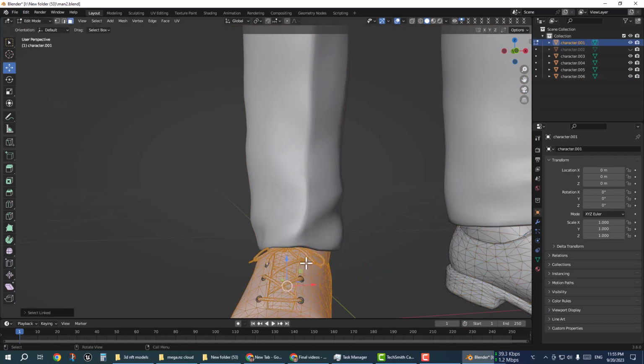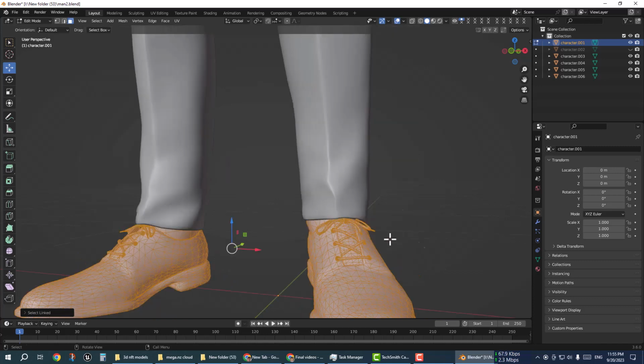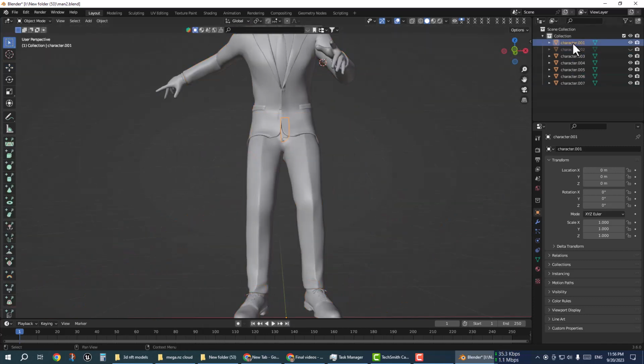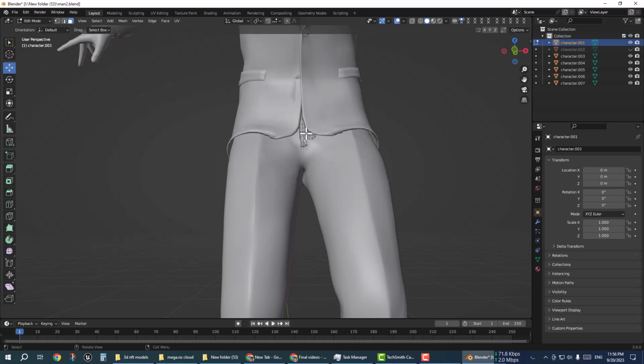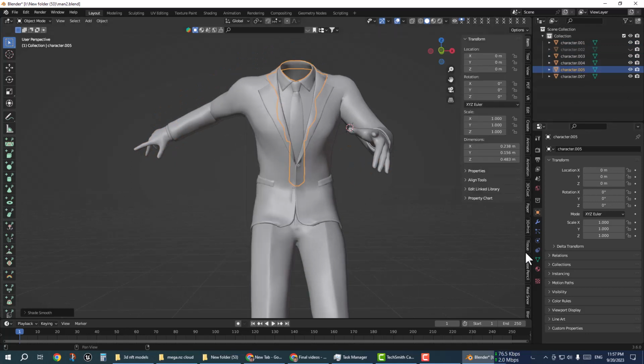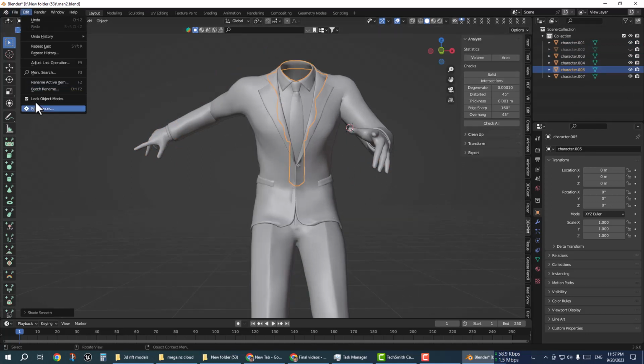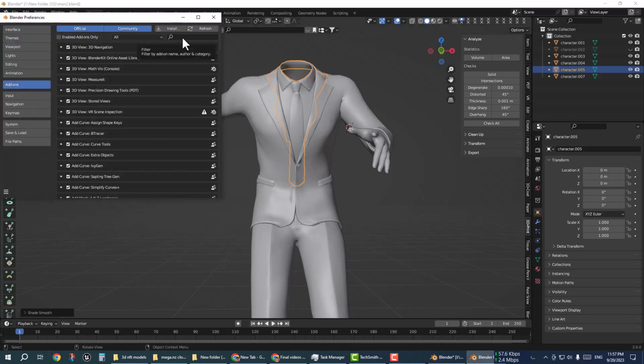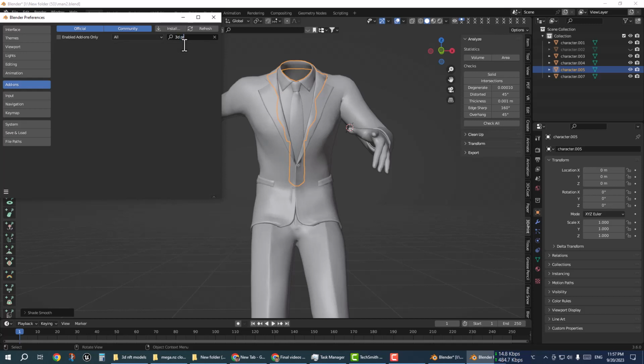Now I have separated all the meshes. Finally, all the separated meshes are done. Now I need one add-on, 3D Printing. Search for 3D Printing in Blender preferences. If it is available, tick the checkbox, and the 3D Printing add-on must be enabled.